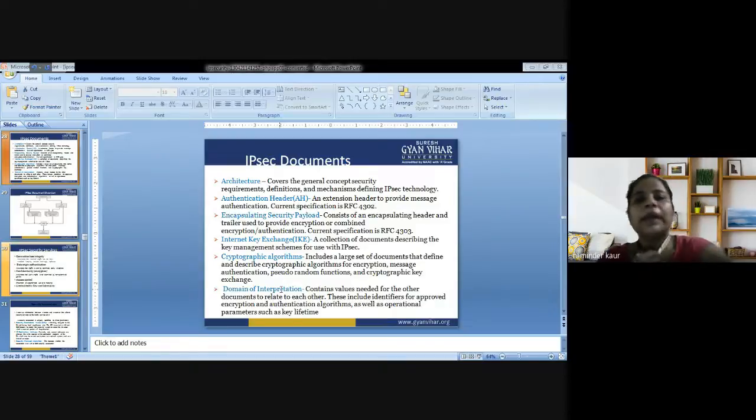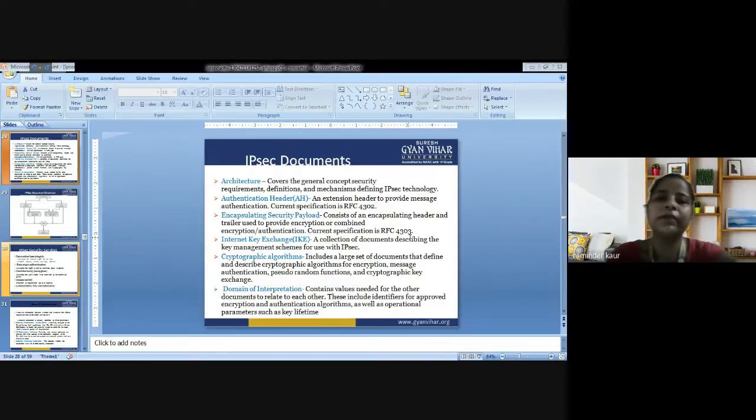So next is the encapsulating security payload. It consists of an encapsulating header and trailer. It consists of a header as well as a trailer: the header part is there and the ending part, the trailer part, is there. That is used to provide encryption or combined encryption plus authentication. The current specification used is RFC 4303. In the authentication header, RFC 4302 is used; in encapsulation, there is 4303. We have already discussed RFC in the Kerberos mechanism.